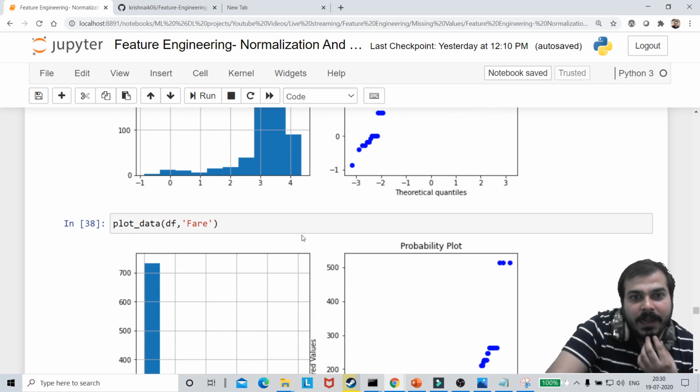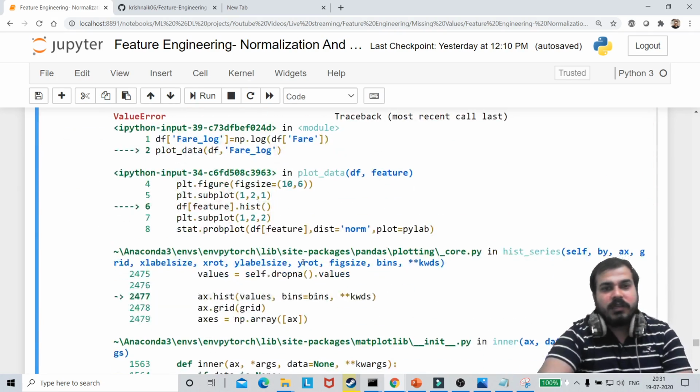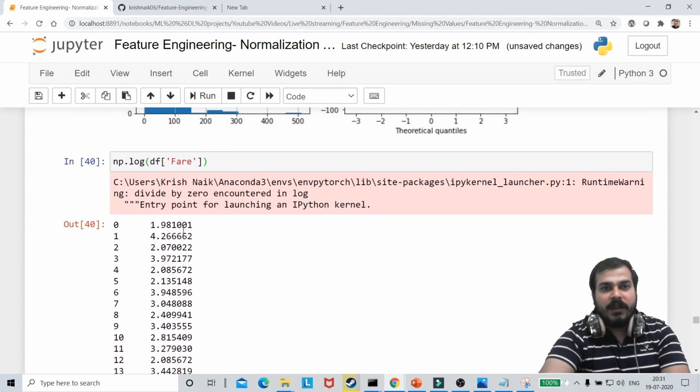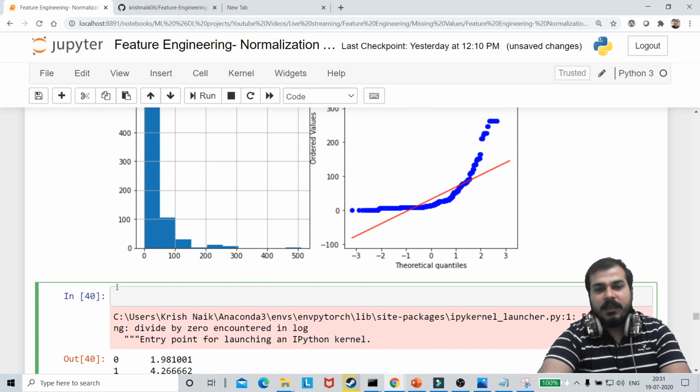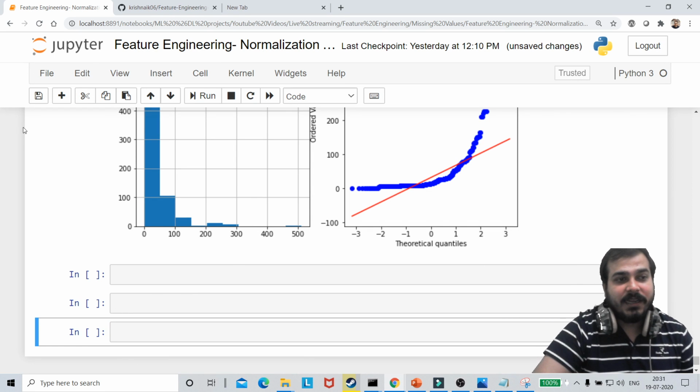Why is there an error? Probably. Yeah, we can use other transformations also, guys. Okay, guys, I'll come to fare. Just give me a moment. I'll come to fare first. Let's check which transformation is good for age. Okay, I'll just come to that. Why are we getting that error? I'll just check it out.